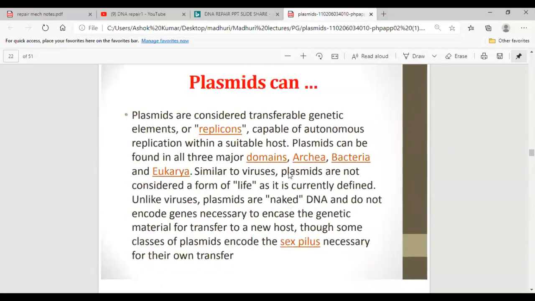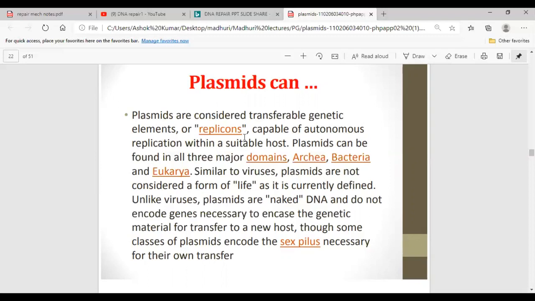So these plasmids are considered as transferable genetic elements or replicons, and they are capable of autonomous replication within a suitable host.